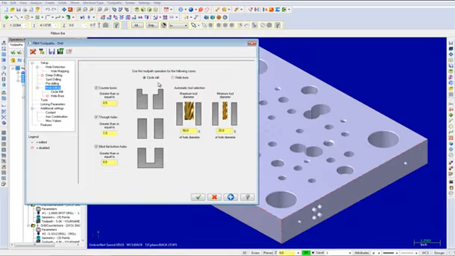Finally, ensure that the following values appear as shown: 50%, 25%. Once complete, select Circle Mill from the Tree View list.